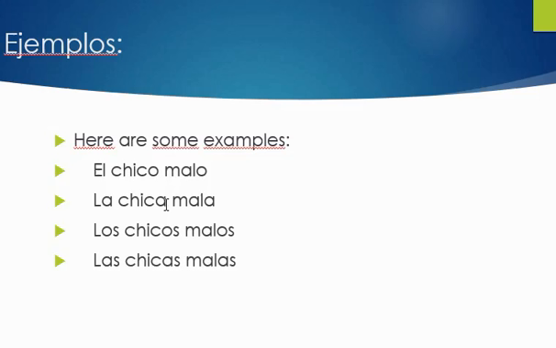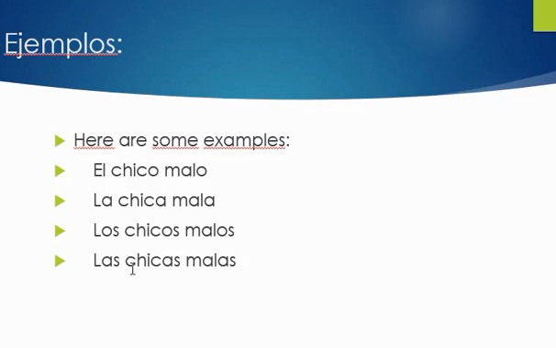Second example, the bad girl, la chica mala. Now also notice that your adjective comes after your noun, okay? In English we're used to saying the adjective first, bad boy. In Spanish what it sounds like is the boy bad, the girl bad.